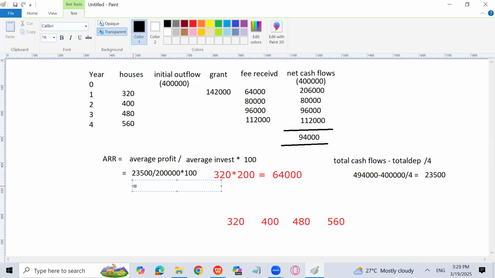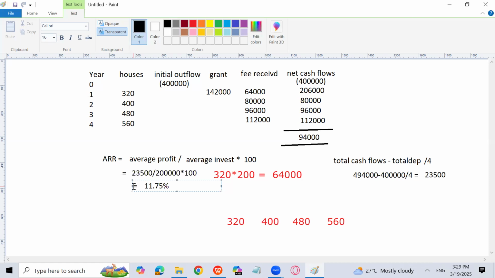percentage. There is no cut-off criteria for ARR, and it is a profit-based method. It does not take into account time value of money. It is easy to understand, easy to calculate. So it is 11.75%, and apparently it looks more than the cost of capital.